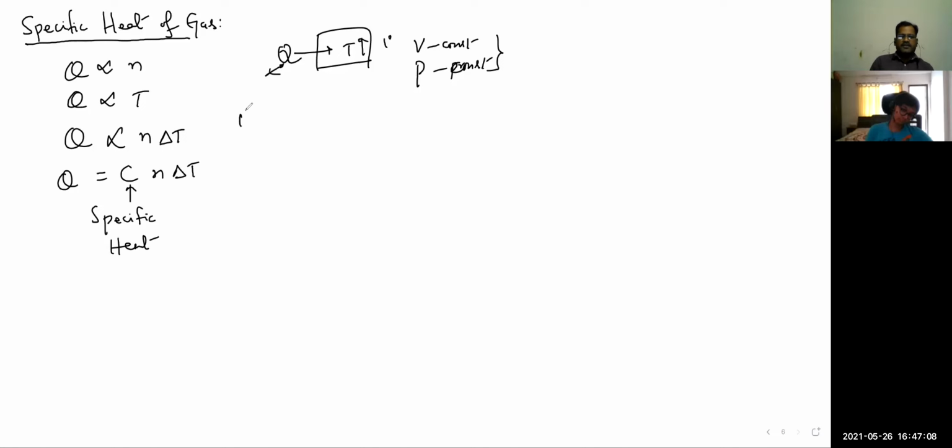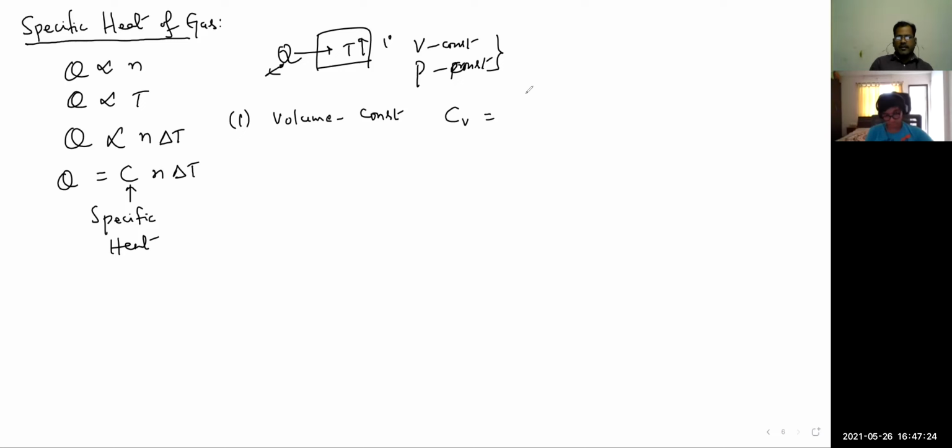This specific heat, in the first case, keeping volume constant, is defined as CV.